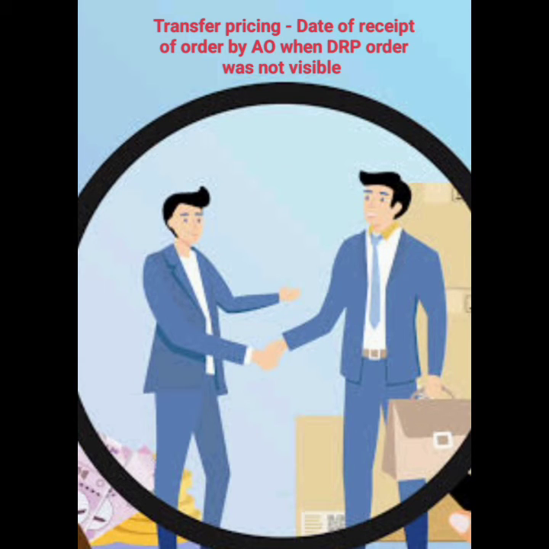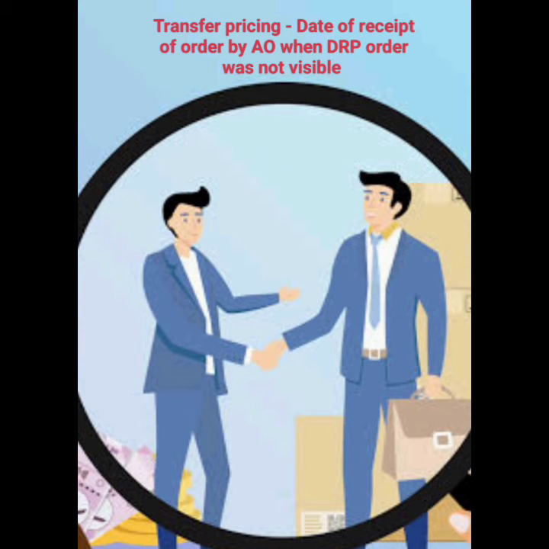Then the period of limitation has to be computed from the date of uploading of the order, and the AO shall pass the assessment order bearing this crucial date in mind, that is the date of uploading of the order by DRP on the ITBA portal.